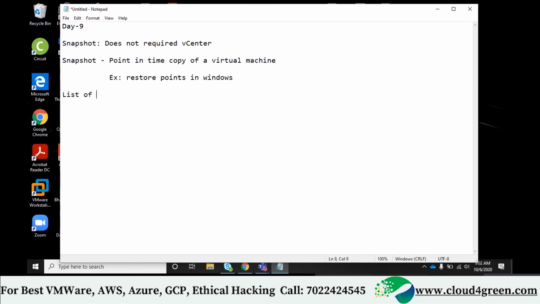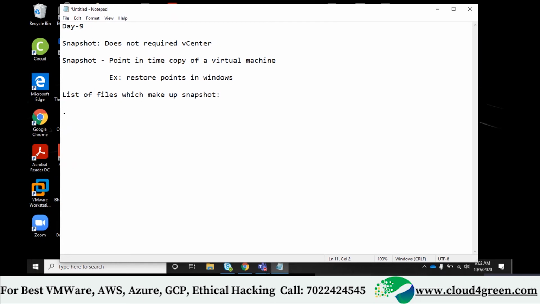List of files which make up a snapshot. Do you remember .vmtx? That's a template file. Do you all agree with me? Similarly, when you take a snapshot, there are some files created automatically.